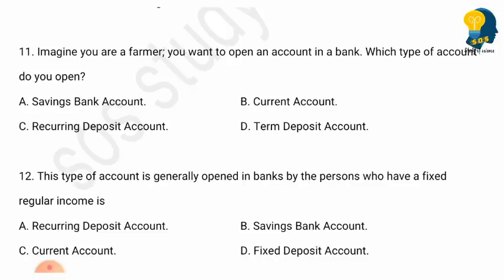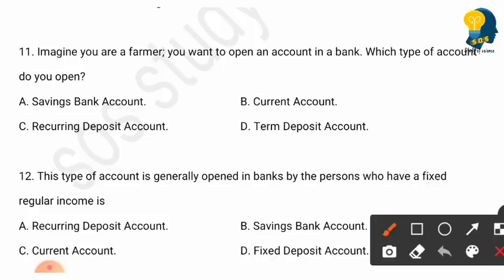You want to open an account in a bank. Which type of account do you open? Options are savings bank account, current account, recurring deposit account, term deposit account. See, if you are a farmer and if you want to open an account in the bank, you can open savings bank account. So option A is the right answer.